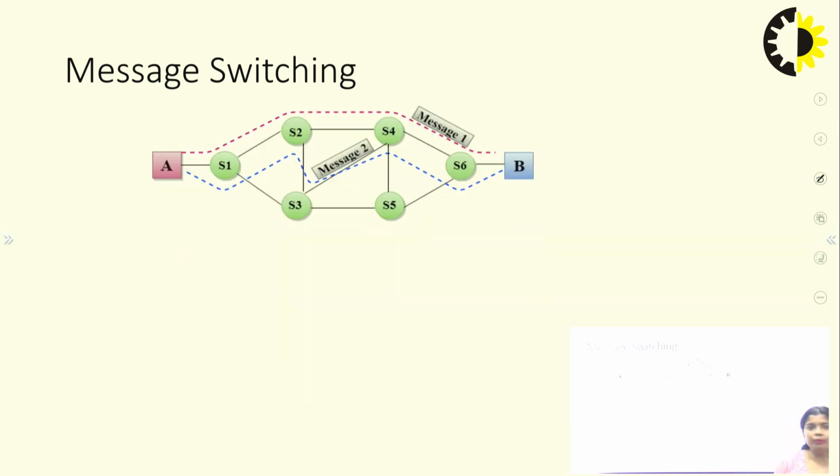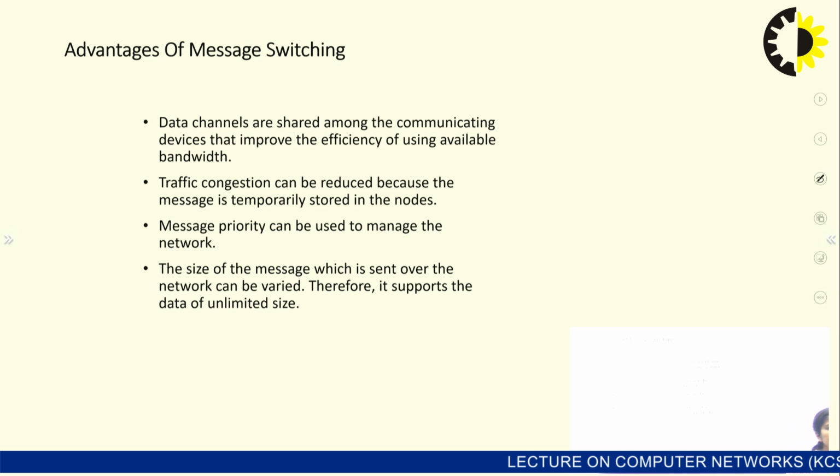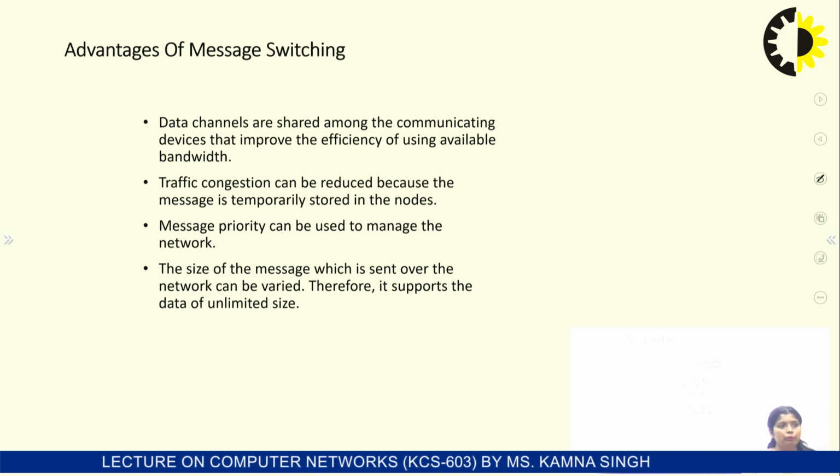Fine. So, you can see here in message switching, there is a source A and the destination is B. A complete message follows a path, whatever path it takes, but the complete message arrives at the destination. That is message switching. In message switching, the size of the message sent over the network can vary. Therefore, it supports data of unlimited size, and the data channels are shared by communicating devices to improve the efficiency of using the available bandwidth.